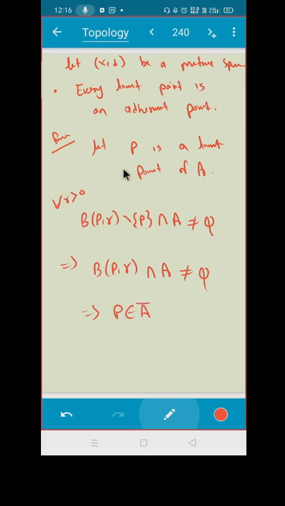This also proves something. If you take any P in A, it is in A closure. So every limit point is an adherent point. Also you can write it as A is always a subset of A closure. You take any point in A, this is always going to be in A closure.